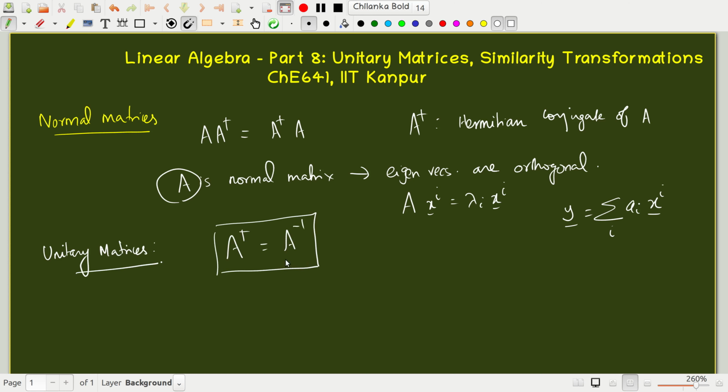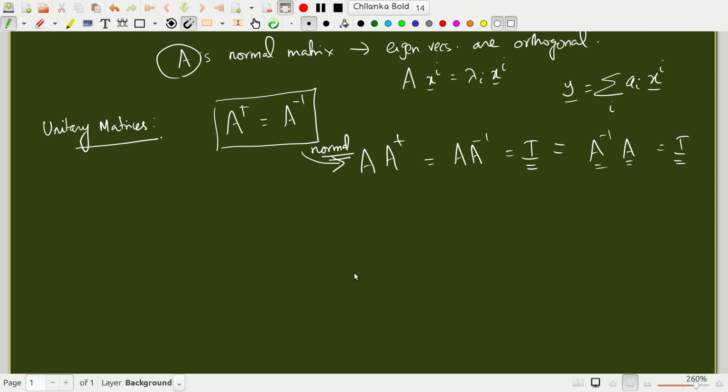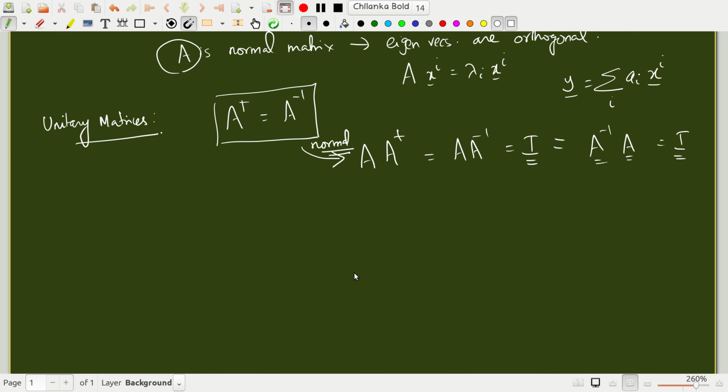This is also a normal matrix, because A dagger A equals A A inverse, which is I, and A A dagger equals A inverse A, which is also I. So if a matrix A satisfies this property, which makes it unitary, it automatically satisfies the condition for a normal matrix. In some sense a unitary matrix is a special case of a normal matrix.